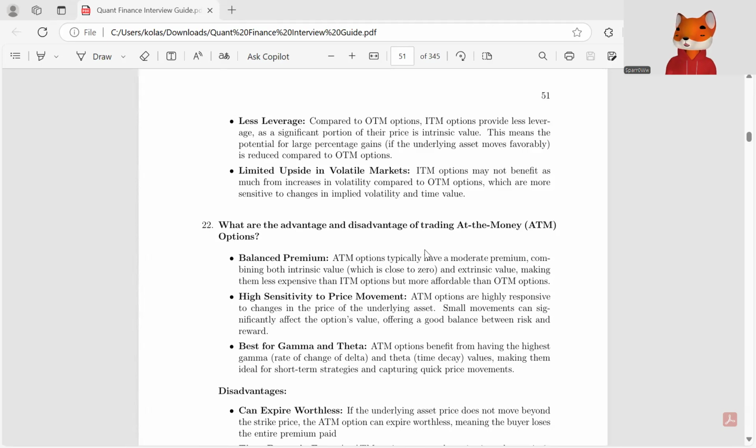It has the best gamma and theta, or option Greeks. ATM options benefit from having the highest rate of change of delta, or gamma, and theta, the time decay value, making them ideal for short-term strategies and capturing quick price movements.